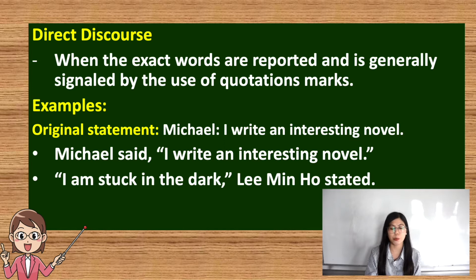And add the reporting verbs such as said. So other examples of reporting verbs that we can use are uttered, whispered, claimed, narrated, and so on. And of course, after the reporting verb, you have to add a comma to set off the statement of the speaker.